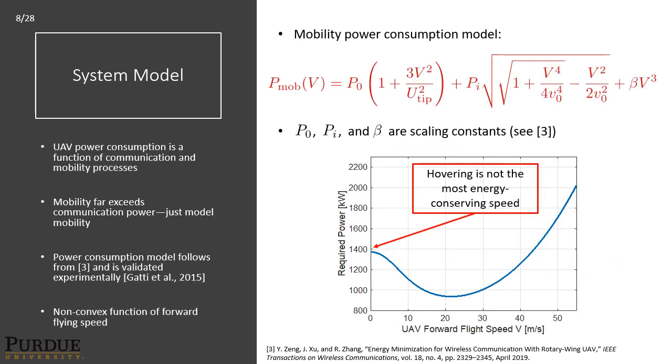In addition, we model the UAV power consumption, which in general is a function of both the communication and the mobility processes. However, because mobility far exceeds the communication power, in this paper we just model the mobility. The power consumption model follows from the source at the bottom of the page and is also validated experimentally. In addition, the power model is non-convex and a function of the forward flying speed v. And again, to reiterate, hovering is not the most energy conserving speed.